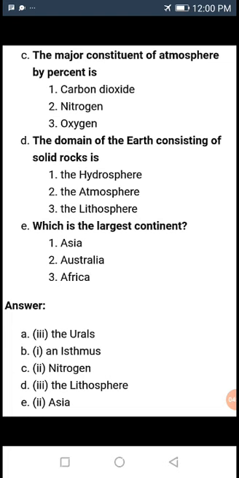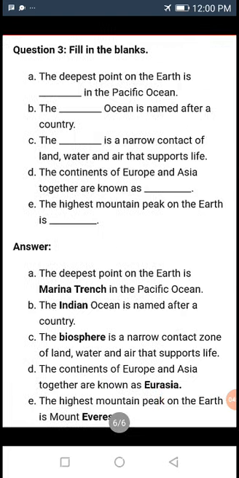Which is the largest continent? Asia. See, then next question, fill in the blanks. The deepest point on the earth is dash in the Pacific Ocean. We have discussed it, that is Mariana Trench.